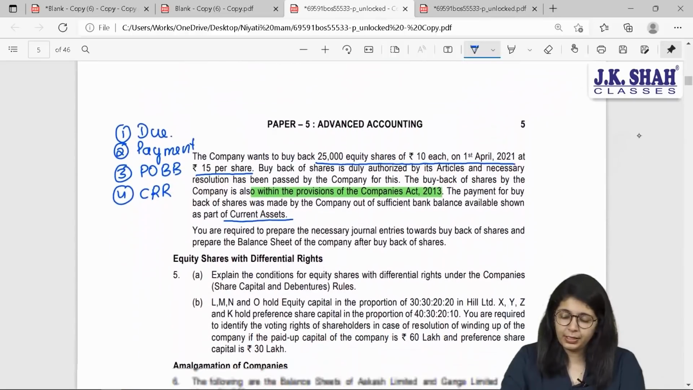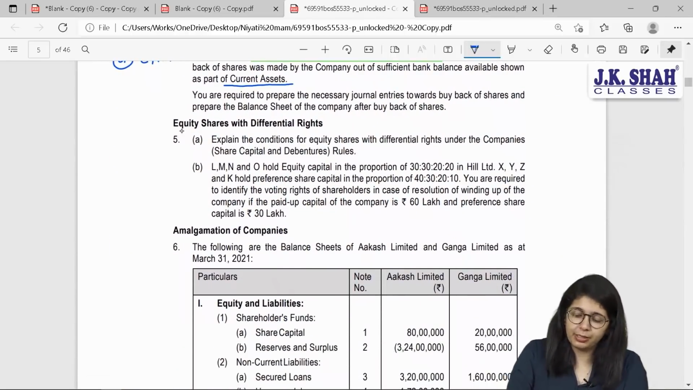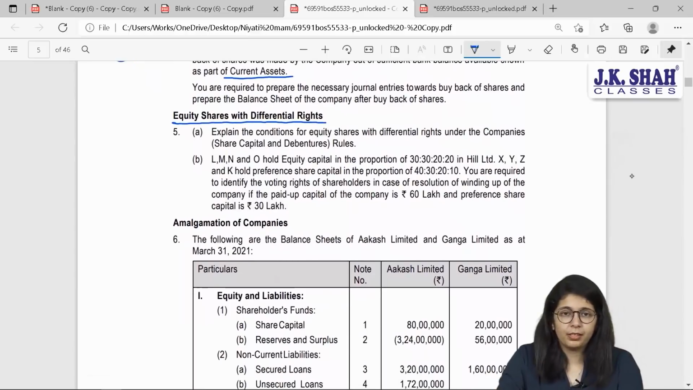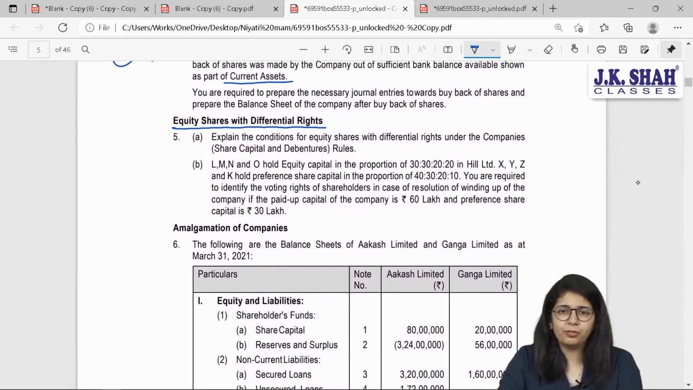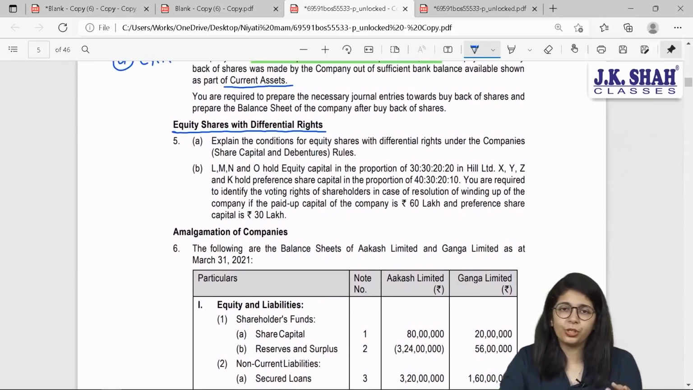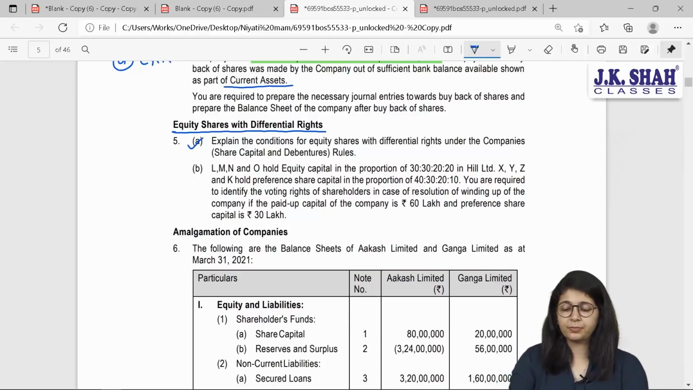Now coming to my next concept, that is equity shares with differential rights. Okay. What do you mean by equity shares with differential rights? You can issue two types of shares. One which has voting powers, another which do not have voting powers. So they have asked you two questions. One is theory, one is practical. Let us see the theory first.